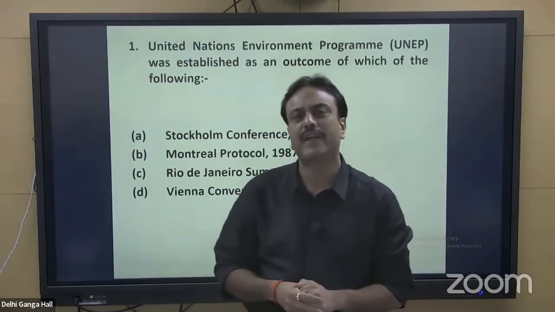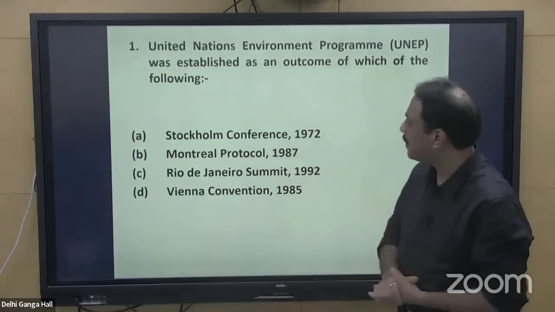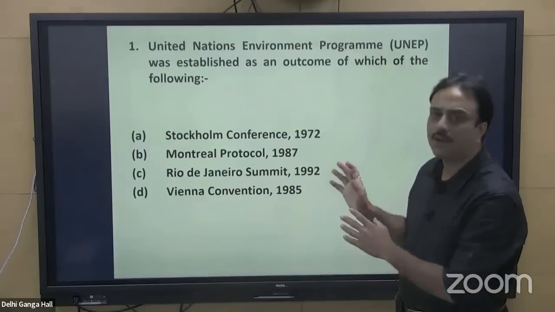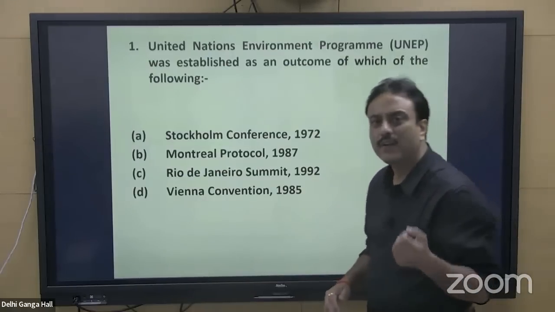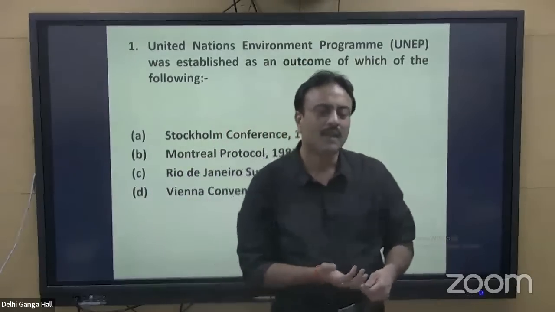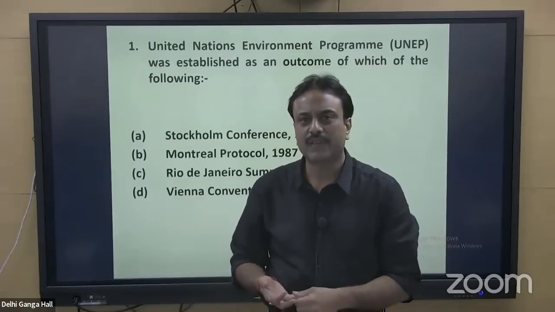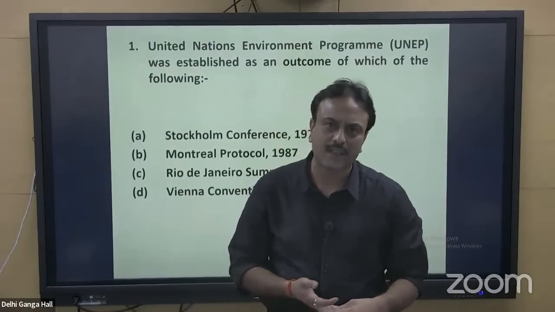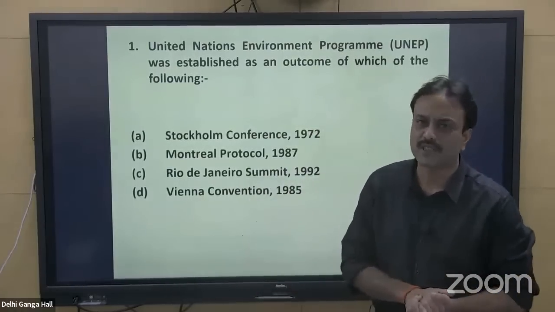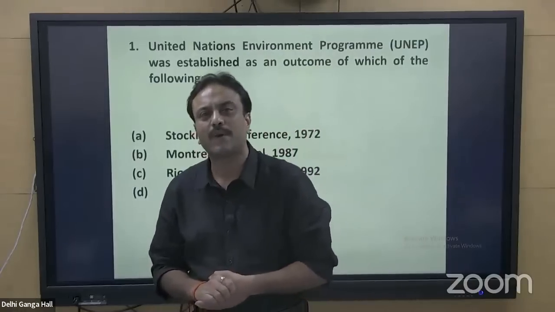In June 1972, UNEP was established, and it has been asked about the protocols or the conferences in which this particular organization got formed. Why is the United Nations Environment Program so important? The Ramsar Convention on wetlands, the Convention on International Trade in Endangered Species of flora and fauna, and multiple other conventions related to climatology and environment have been taken up by UNEP.